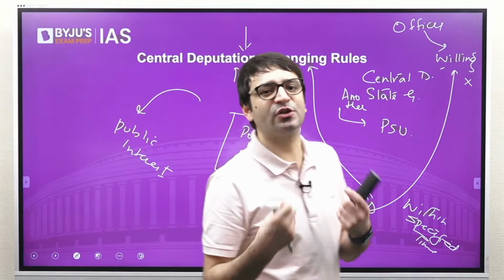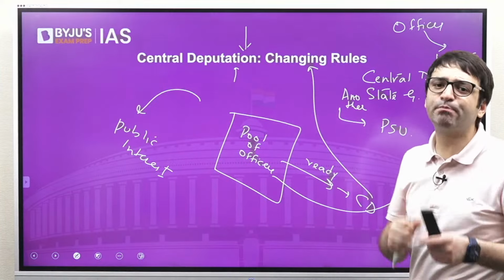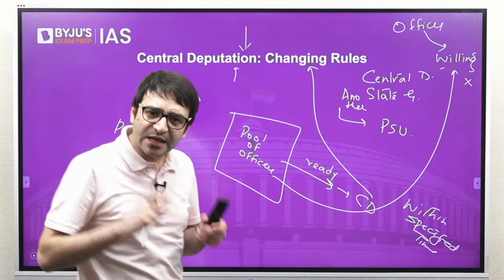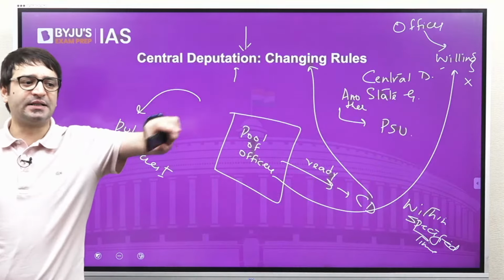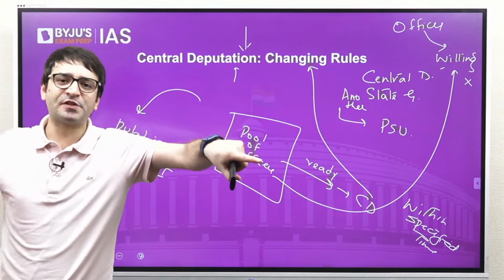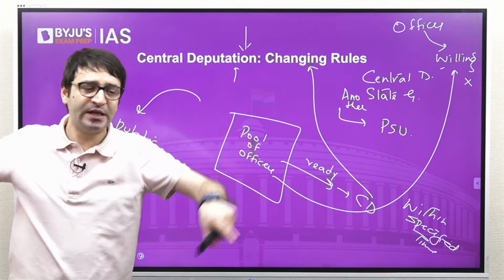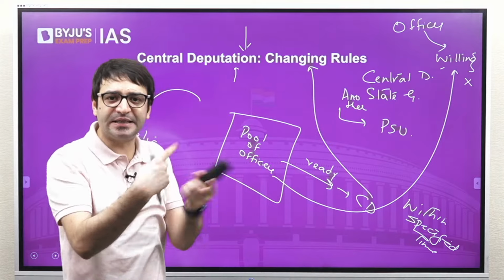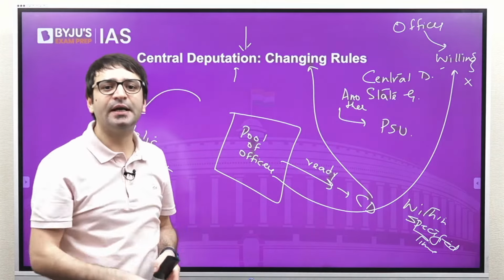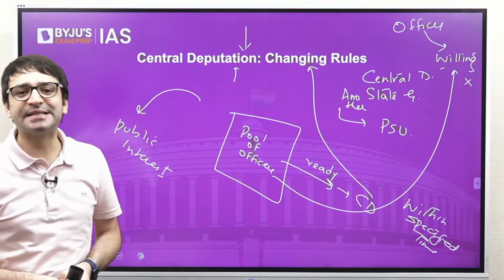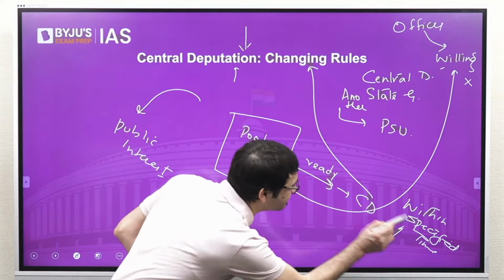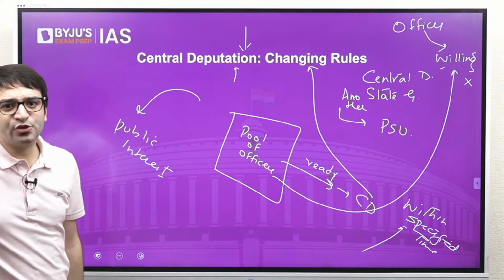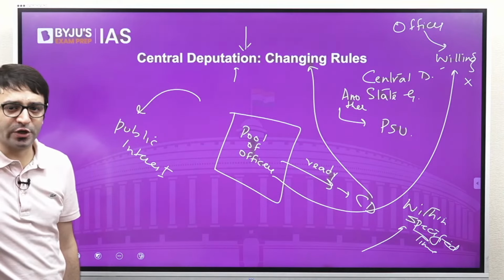These are the three big changes which are sought to be brought about by the central government on this central deputation. That means in larger public interest, the centre may ask an officer to come on central deputation even if he is not willing. And if there is a dispute between the centre and state on this central deputation, then the decision given by the central government within a specified time will be final and binding. These are the changing rules on central deputation.